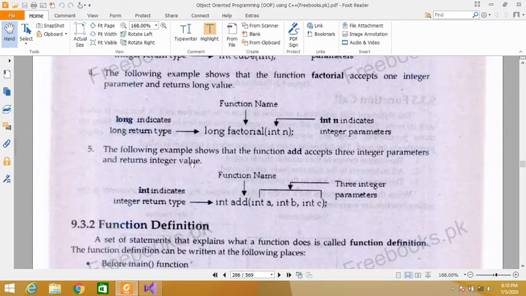The following example shows that the function add accepts three integer parameters and returns an integer value. These are the parameters: int a, int b, int c. So it accepts three integer parameters. Add is the name of the function and int is the return type. So this function will accept three integer parameters and return a single integer value.